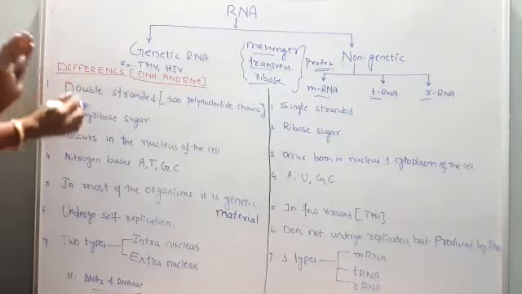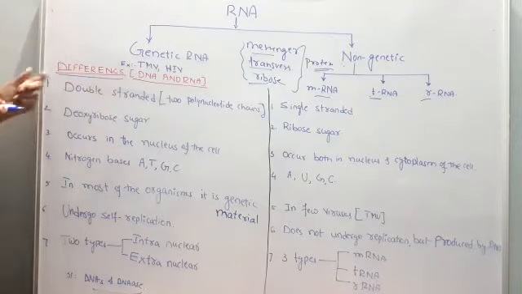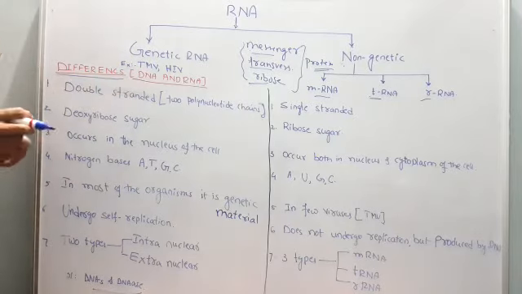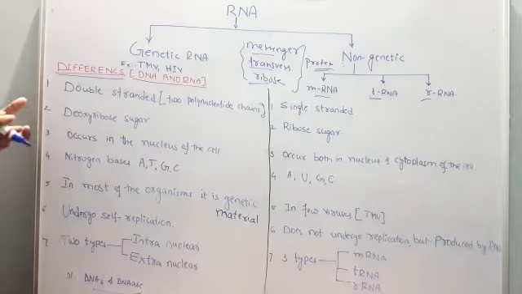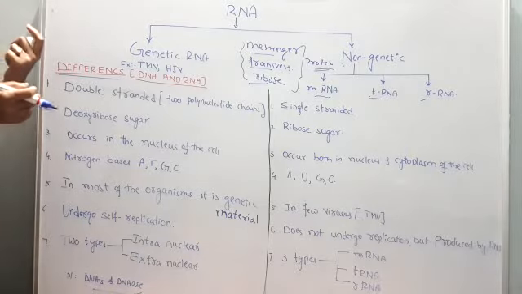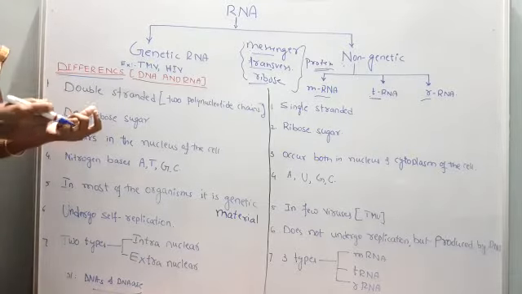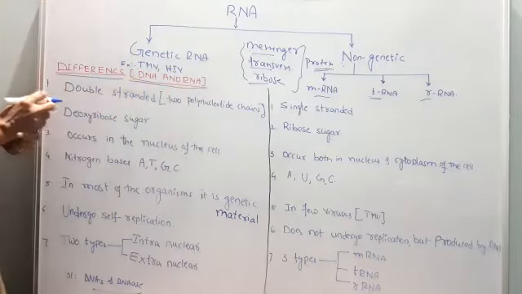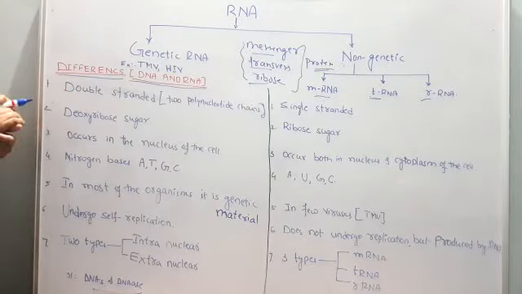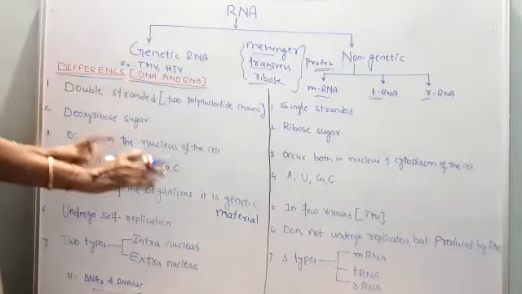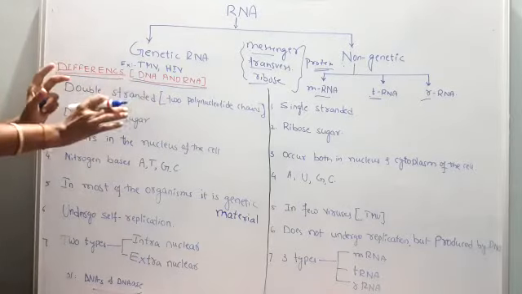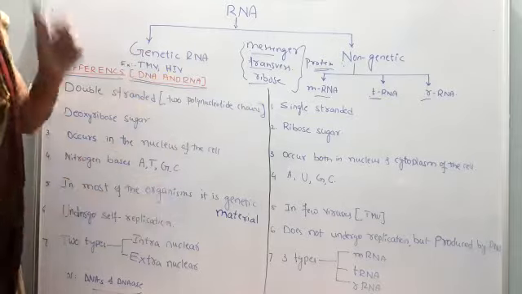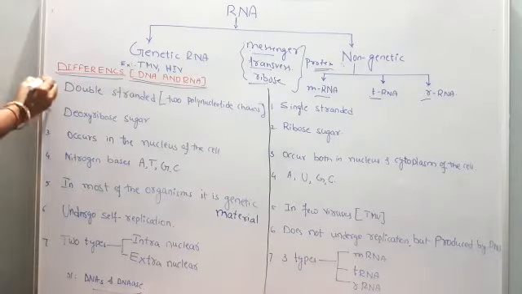Now we will move towards another important aspect of this topic, that is the differences between DNA and RNA. We have already discussed in detail DNA properties, genetic properties, everything. So what are the other major differences, not only chemical properties but some other properties also? We will go through the major differences between DNA and RNA point by point, and you are supposed to note down these points also. You can make a note of these points. So we will first move to the first point.